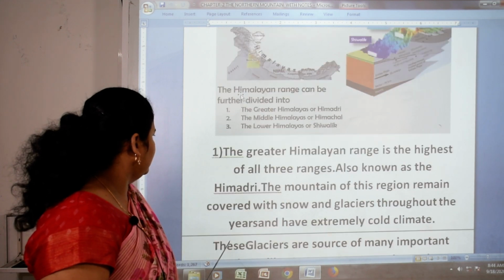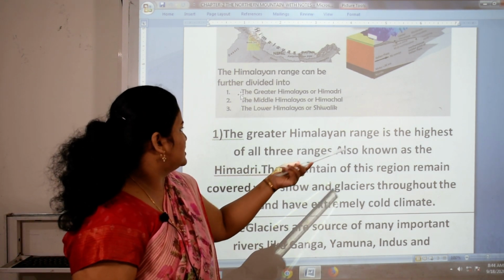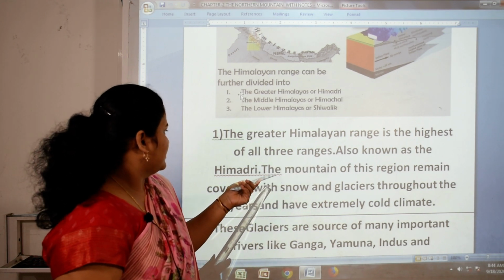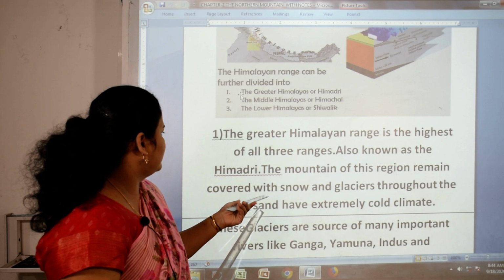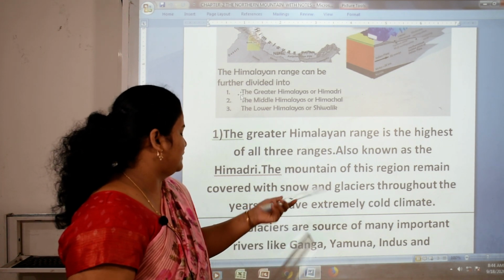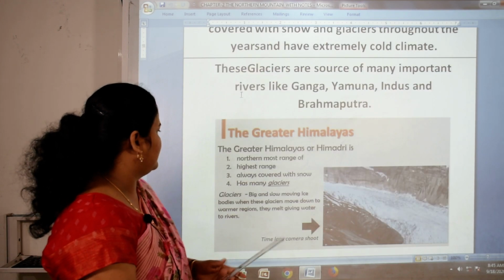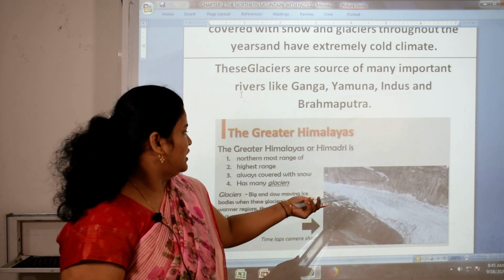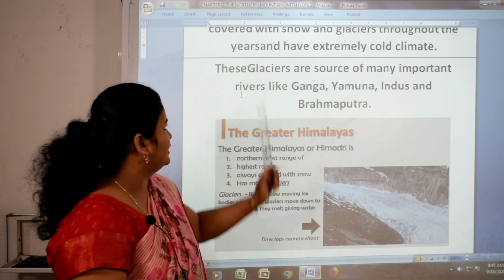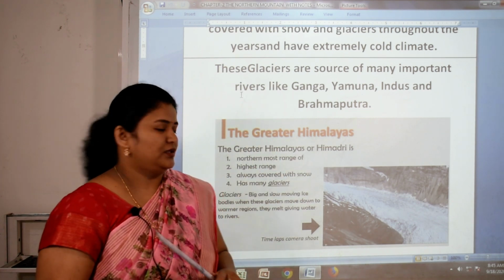First we will see in detail the Greater Himalaya range. The Greater Himalayan range is the highest of all three ranges, also known as the Himadri. The mountains of this region remain covered with snow and glacier throughout the year and have an extremely cold climate. Children, you can see in the picture, this picture is Himadri. You can see here, it is covered with snow and glacier. And this glacier is the source of many important rivers like Ganges, Yamuna, Indus and Brahmaputra.